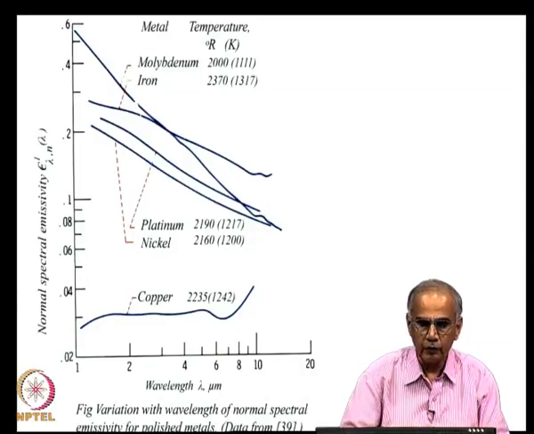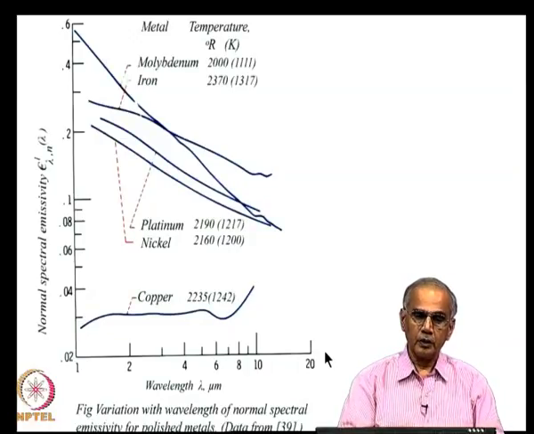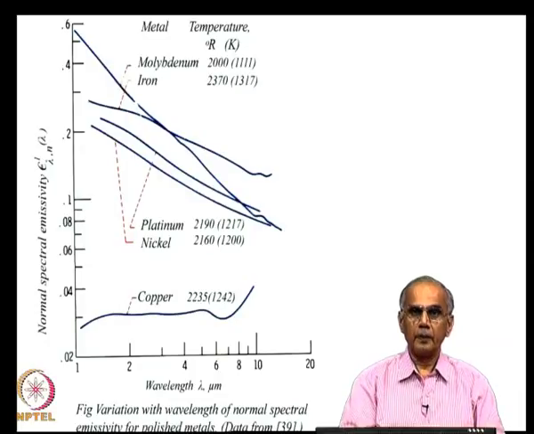So whenever you try to look for data from various sources, you have to be sure whether the metal whose emissivity is given is really a pure metal with no impurities, and whether it is really free of oxide layers. Because oxide layers have a huge impact on the emissivity of materials, and we will see that further in the subsequent slides.